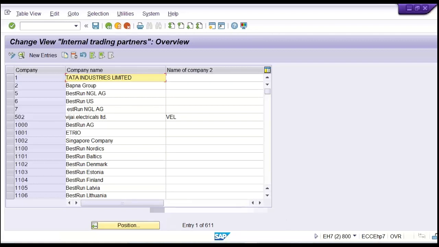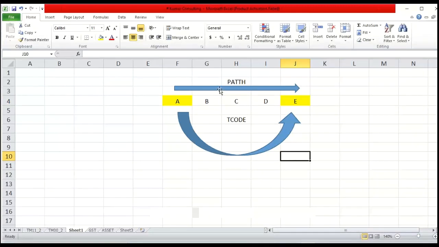Now the question is, which one is the better option for the configurations? Are we going to use path or transaction code? We are going to use both, in the sense for certain configurations we'll use transaction code, for certain configurations we are going to use path. And I'll tell you guys, don't focus on these things. No need to remember this path and transaction code and all, because this is not going to make you a good consultant. We have to understand the logic behind the configurations, isn't it?